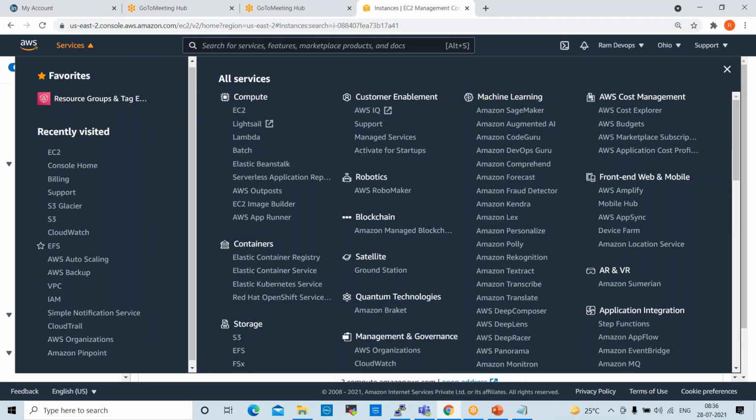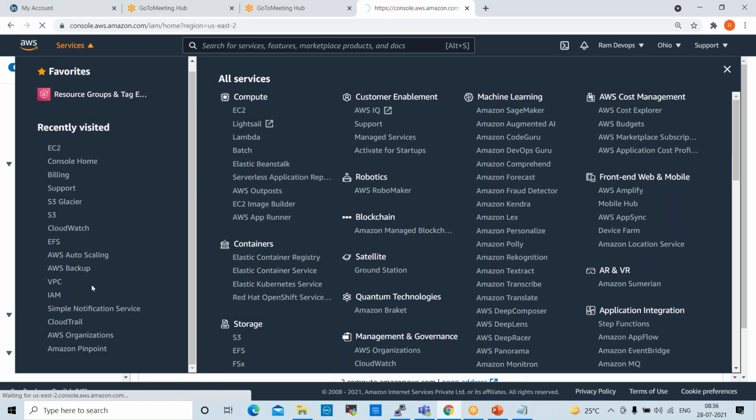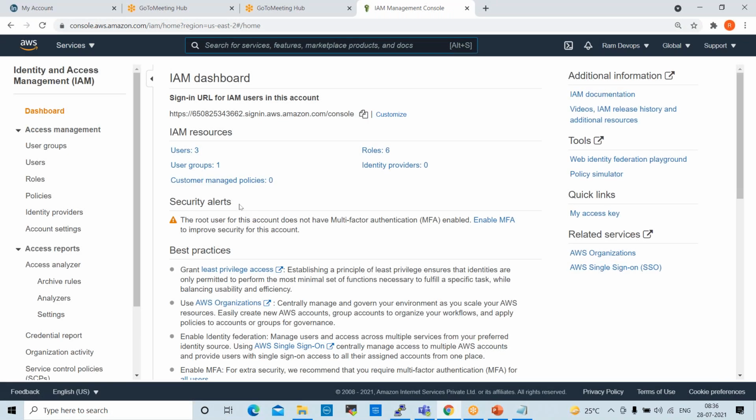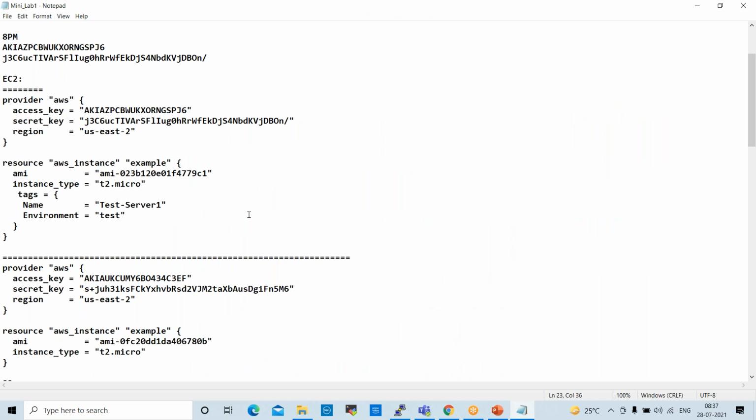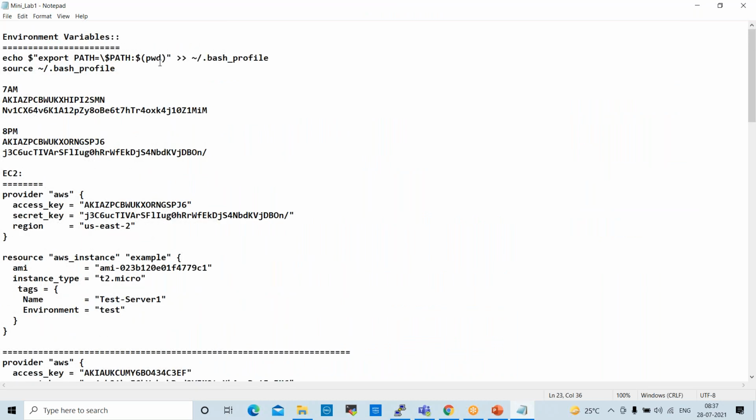Go to IAM. You can create your own variables. Where the server is available, where Terraform is available, according to that we need to prepare variables. So this is for a Linux server.